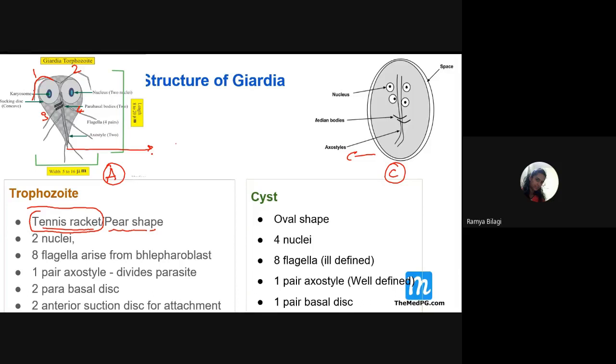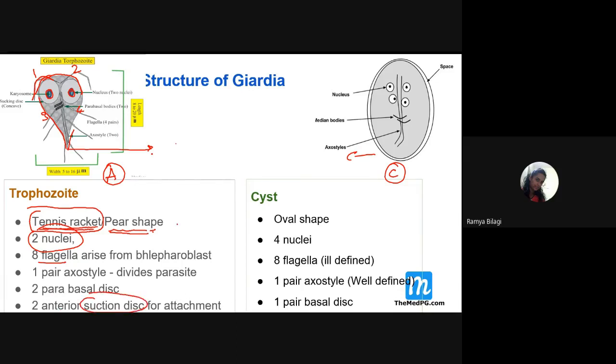So look at the shape of this fellow. On the uppermost or superior aspect, he is a little bit rounded, and as we go a little bit lower, he is more tapered. So he exactly gives a picture of a tennis racket or pear shape. Then how many nuclei does this fellow have? Okay, 2 nuclei are present. This is one more thing. Then how many suction discs or sucking discs are present?